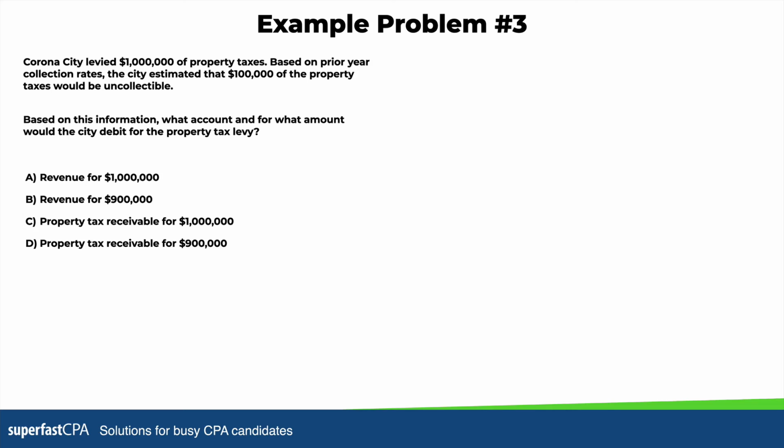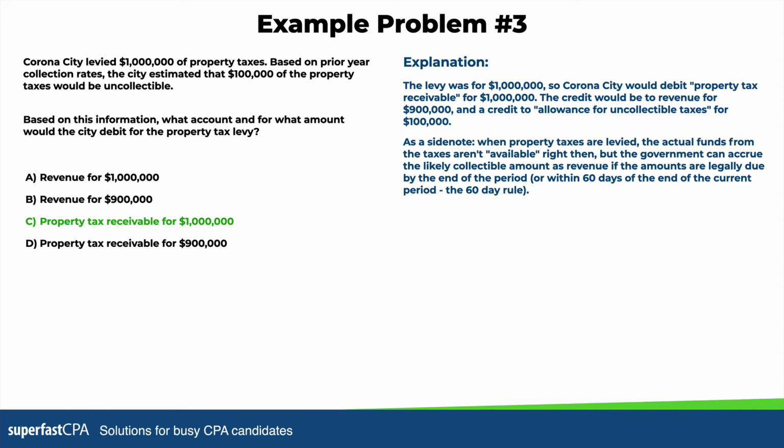Would it be revenue for $1 million, revenue for $900,000, property tax receivable for $1 million, or property tax receivable for $900,000? Take a second, pause the video, read through these options, and make your best guess. Moving on, the answer is property tax receivable for $1 million. So here's how this works.